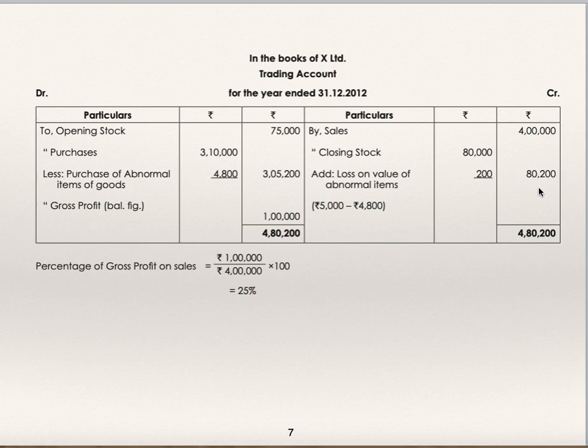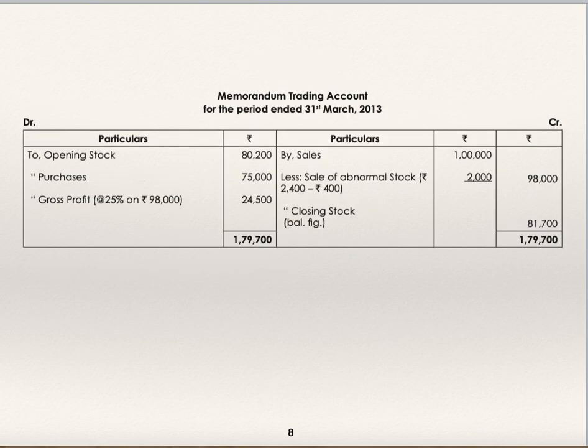Now 80,200 is to be considered as opening stock in the memorandum trading account. Memorandum trading account: to opening stock 80,200, to purchases 75,000 which is given. Sales are given as 1 lakh, which includes the sale of the abnormal item whose cost was 2,400. They have sold it at a loss of 400. Sales value is 2,000. So actual sales are 98,000. Closing stock is 81,700, which is the balancing figure.